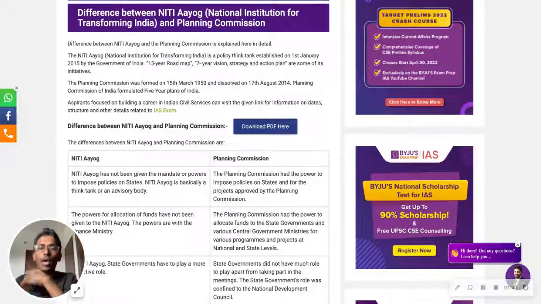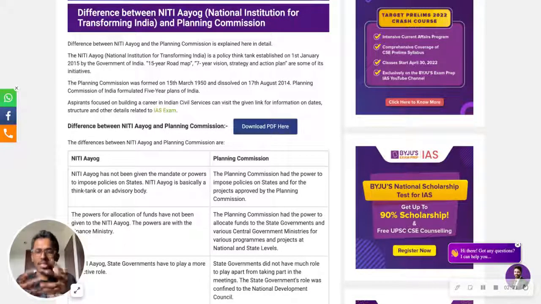Now, what you need to know is that NITI Aayog itself emphasizes what we had before that: something called the Planning Commission. The Planning Commission was formed on 15th March 1950, immediately after independence, and dissolved on 17th August 2014. The Planning Commission of India formulated the five-year plans in India. Very simple. So first we had the Planning Commission, from 1950 to 2014. From 2015 until today, we have NITI Aayog, the National Institution for Transforming India.